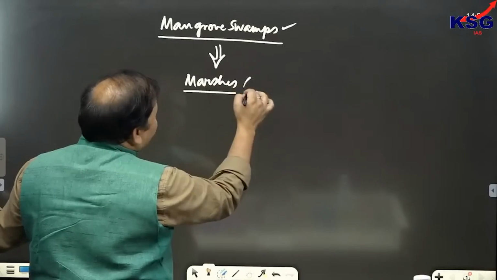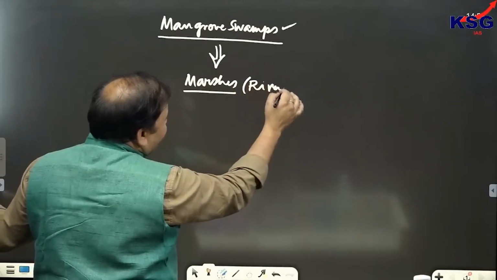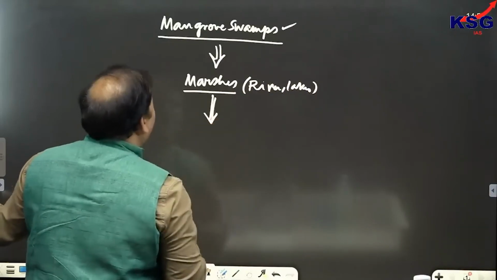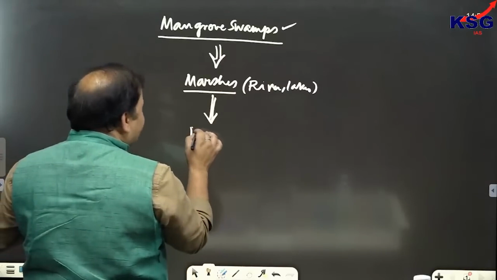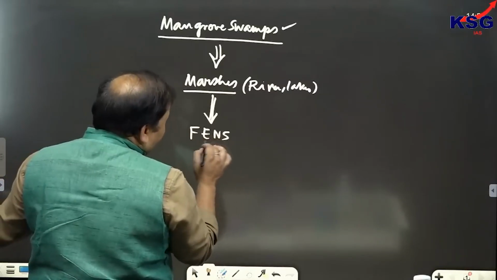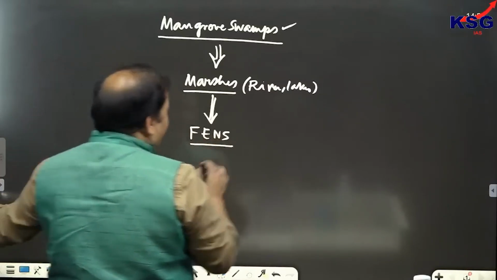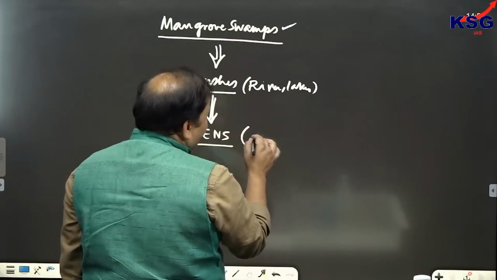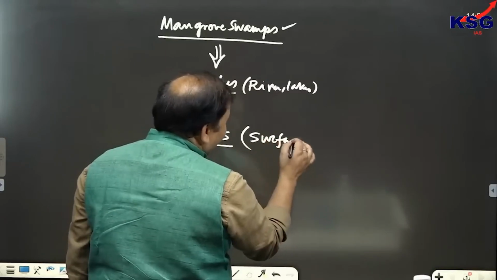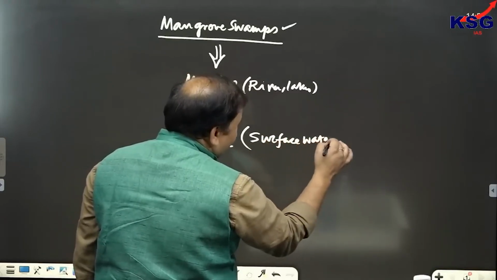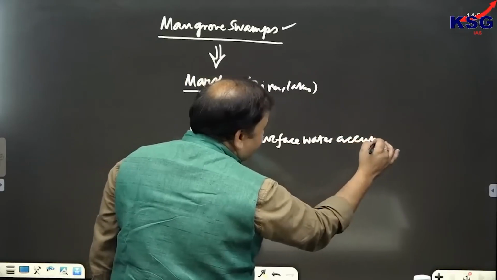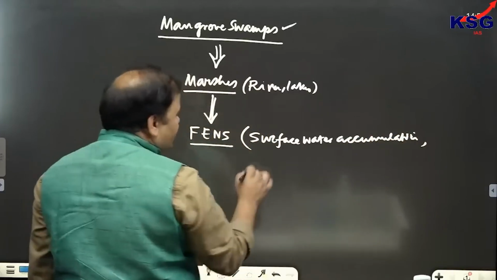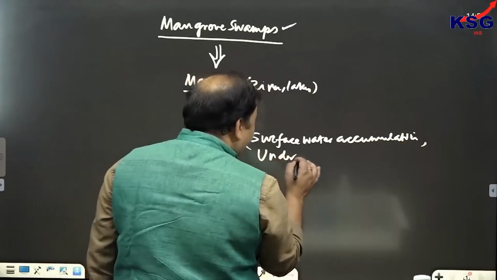Marshes are wetlands which are present near the rivers or the lakes. Then the productivity would be next for fens. Fens are wetlands which have been formed due to surface water accumulation or underground water accumulation.